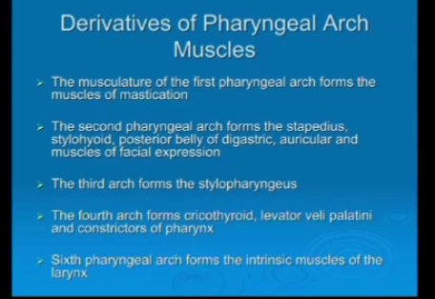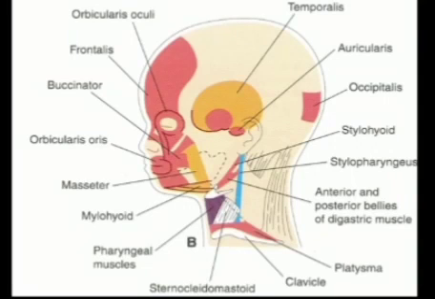The 3rd pharyngeal arch gives stylopharyngeus. The 2nd pharyngeal arch gives the muscles of facial expression and other muscles, which are supplied by the facial nerve, while the muscles of the 1st pharyngeal arch have motor supply by the mandibular nerve. So in this diagram you can see these derivatives.